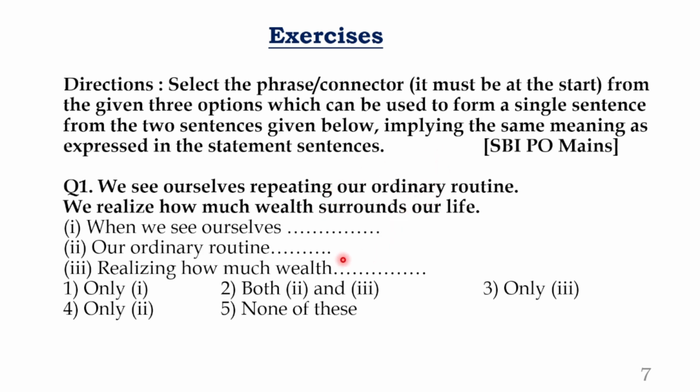The most important thing in this combination we are going to learn is that you need to get the same meaning, without changing the meaning. We should frame the sentences. You can frame the sentence either in the simple or in the compound or in the complex, based on the given status. Okay, you remember that also.